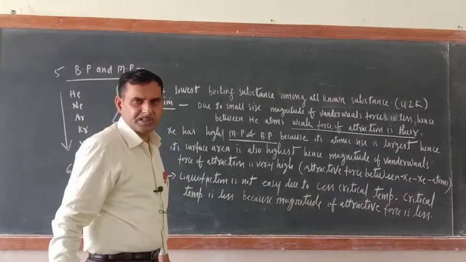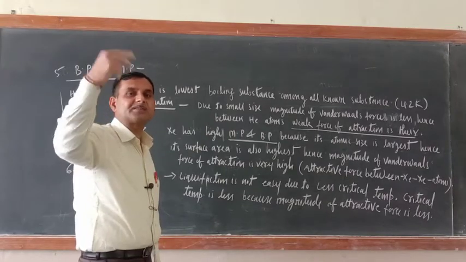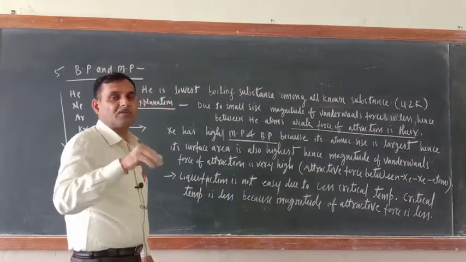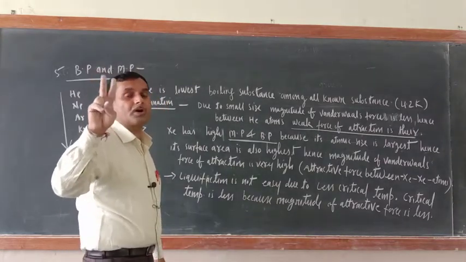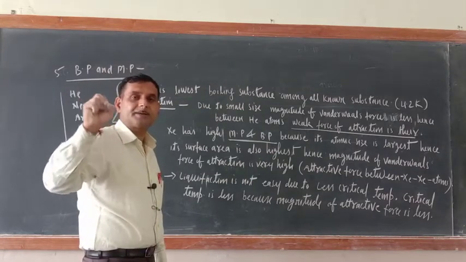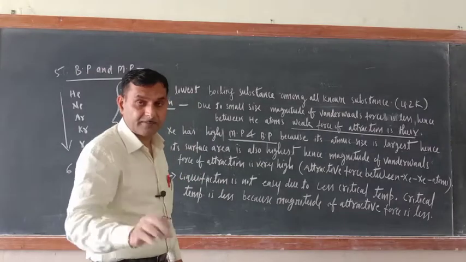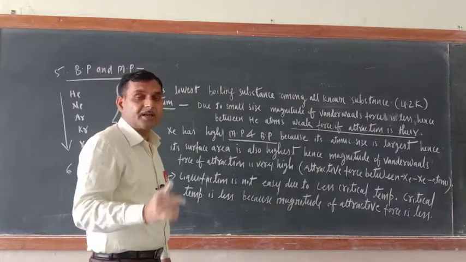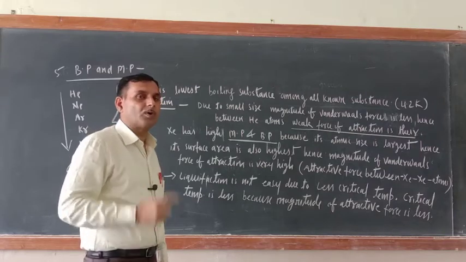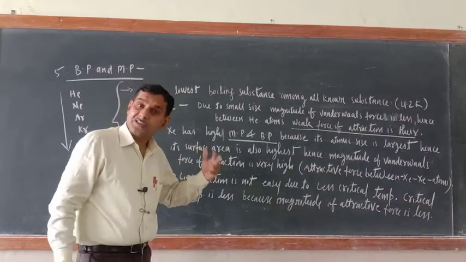You know the meaning of liquefaction. What type of gases are easily liquefying, whose critical temperature is very high? Last year I taught you, when I was teaching you the derivation of van der Waals equation, we got two constants, van der Waals constant A and van der Waals constant B. Van der Waals constant B is the co-volume, effective area covered by the atom. And van der Waals constant A depends upon the magnitude of attractive force. If A value is more, it means magnitude of attractive force is more, then liquefaction of gases will be more.